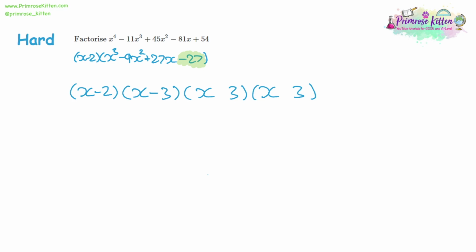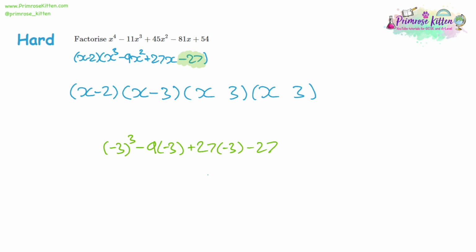Now, it's given that we think it's going to be 3 3s, at least 2 of these factors have to be the same. So we might have, for example, 2 positive 3s here. Or we could have more negative 3s. So what we could do is we could check if positive 3 is a factor. So that means we're going to have negative 3 cubed minus 9 lots of negative 3 squared plus 27 lots of negative 3 minus 27.